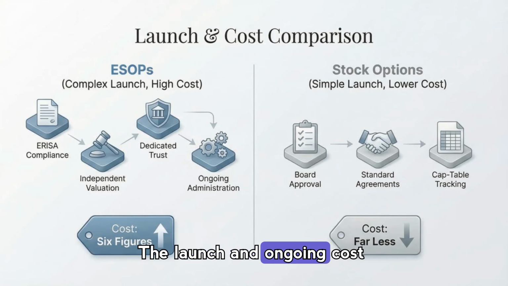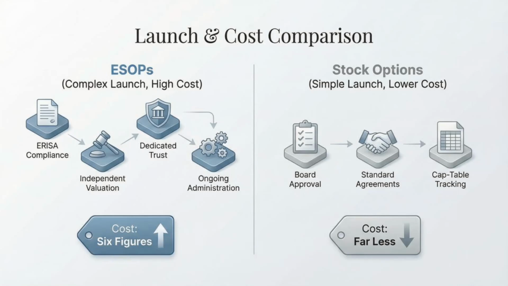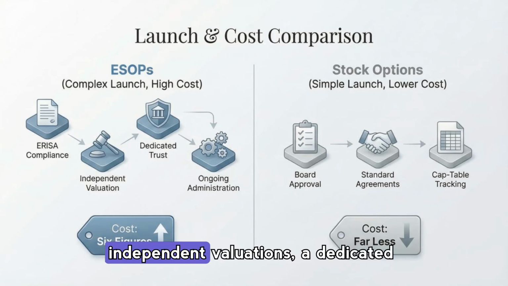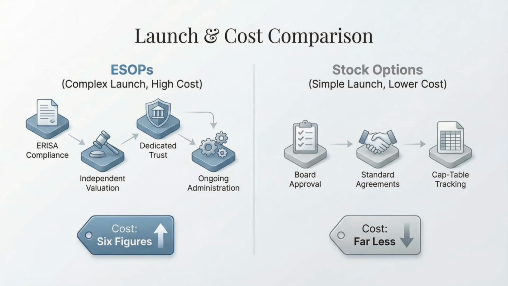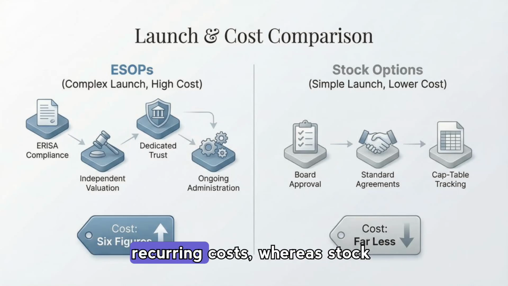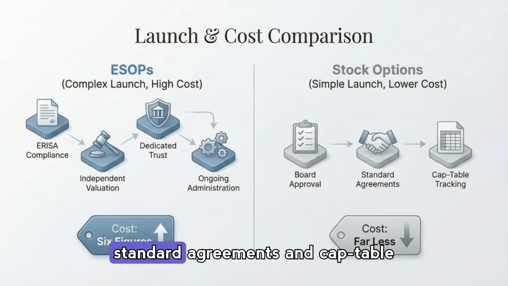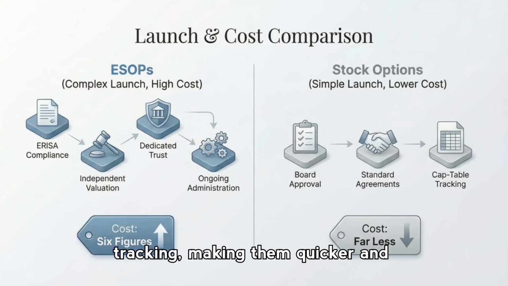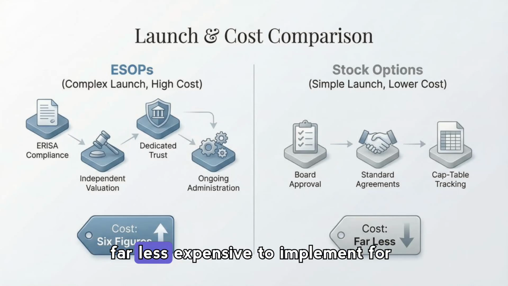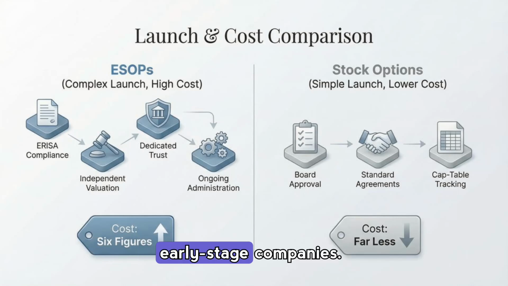The launch and ongoing cost comparison highlights that ESOPs require ERISA compliance, independent valuations, a dedicated trust and ongoing administration, which drives higher upfront and recurring costs, whereas stock options usually need board approval, standard agreements, and cap table tracking, making them quicker and far less expensive to implement for early-stage companies.